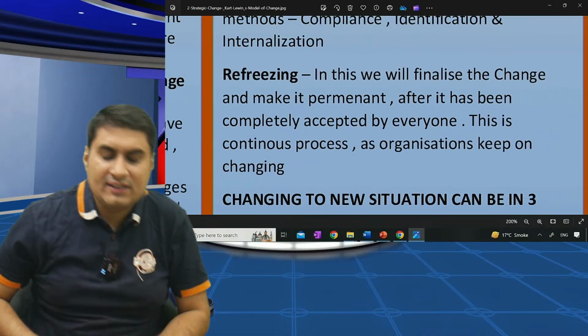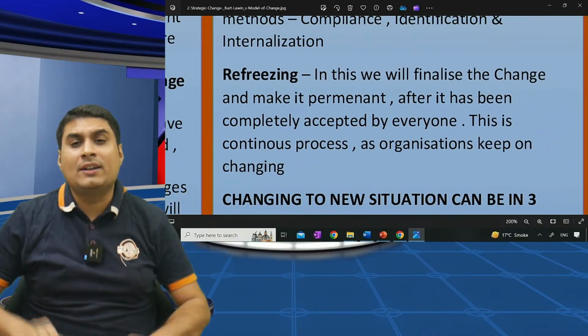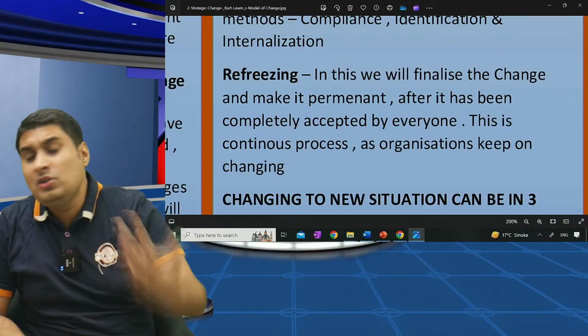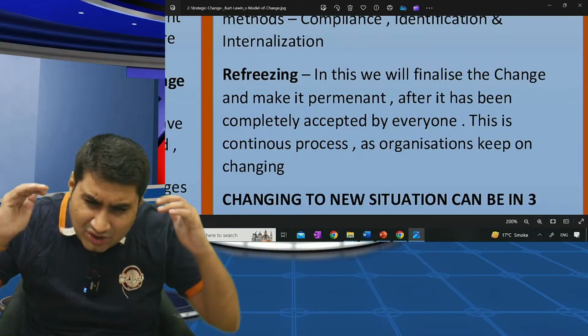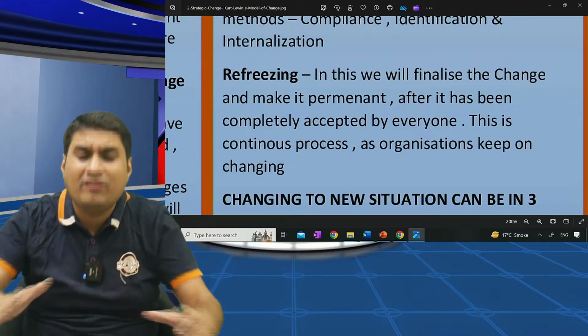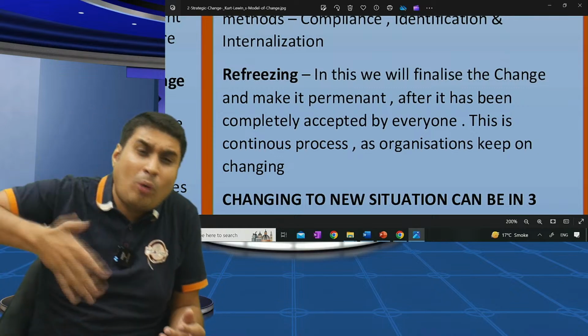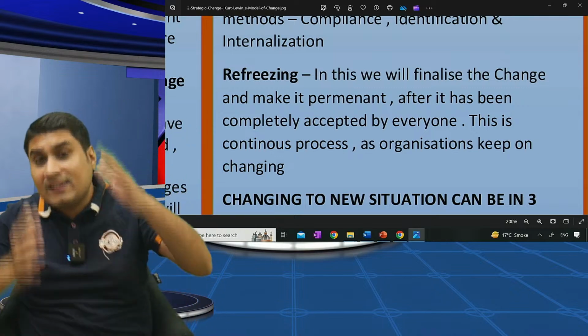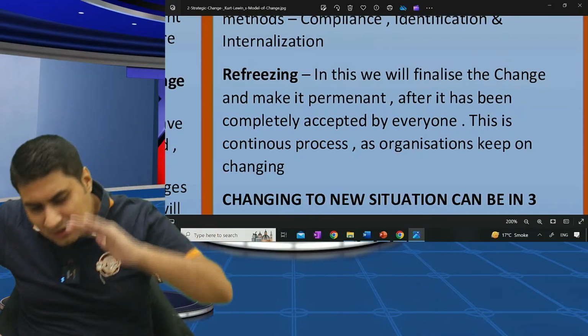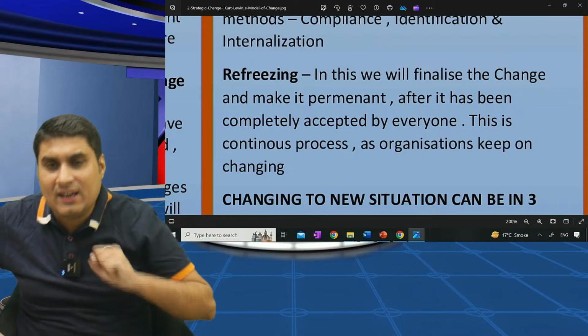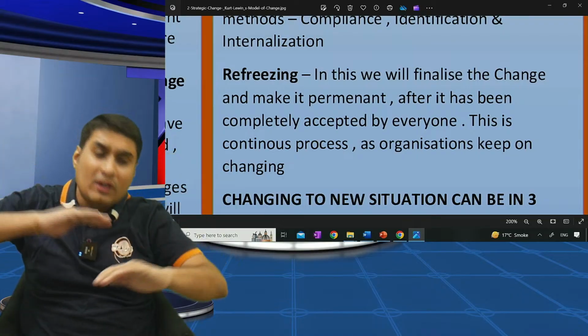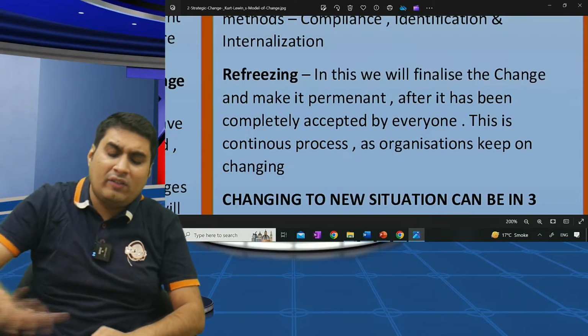Next, refreeze. When the change is permanent, you keep on doing the new way of work. In order to make the change permanent, in order to make change everlasting, refreeze. We will keep on doing the work by the new method. We will keep on making small cars. So change is permanent, change is evergreen. So if change is successful, what will we do? Refreeze. Keep on doing the work by the new method.